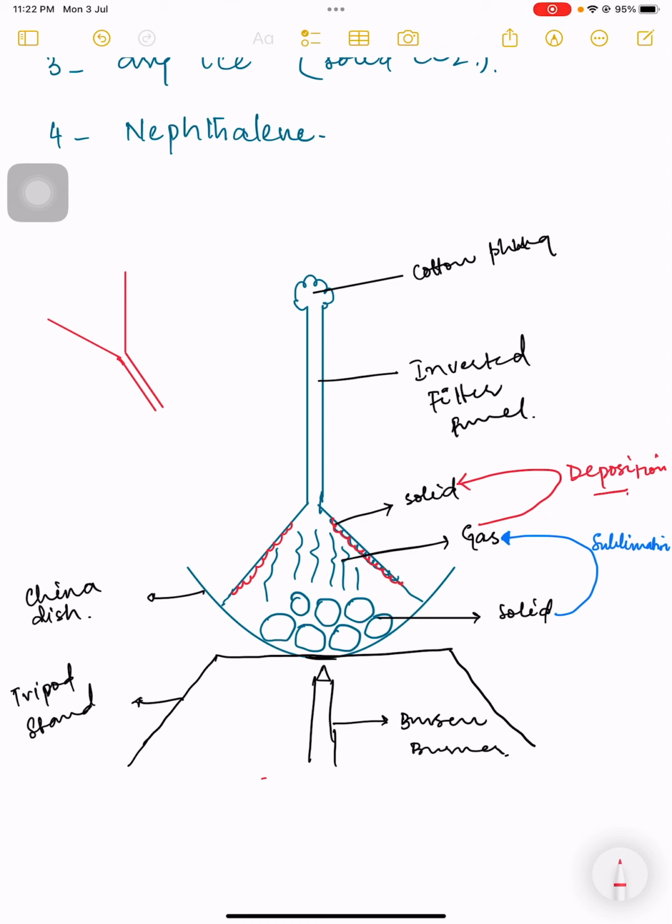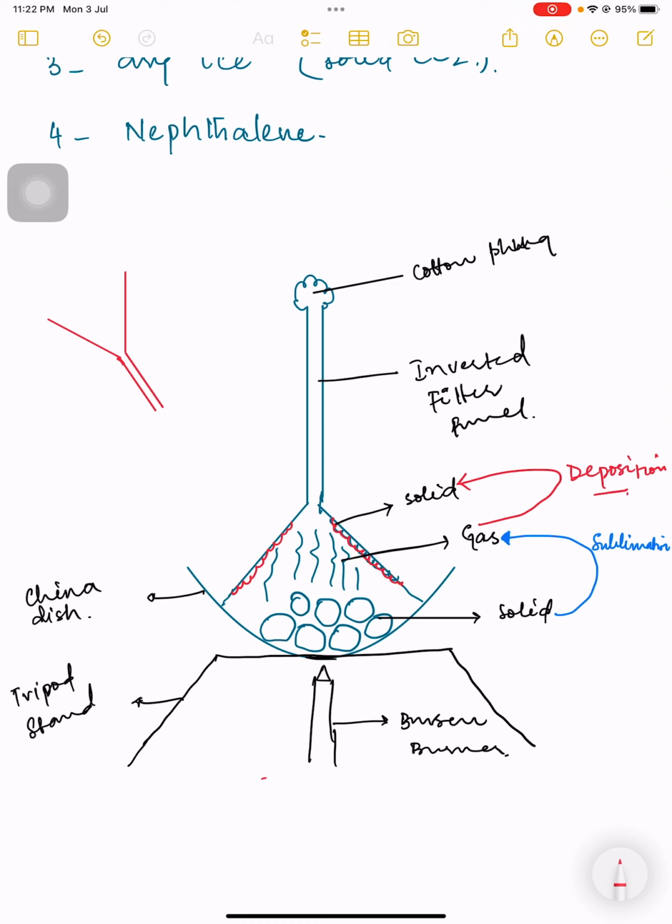You can see that the solid in the form of balls is taken in a china dish. The container, which is like a bowl, is called a china dish. It is made of a specific clay called china clay, that's why it is called a china dish, and it is placed on a tripod stand. It is a three-legged stand. We cannot see the third leg, it is behind the scene, but it is called a tripod stand. And there is a Bunsen burner. Labeling is really very important regarding paper number 4, that is called the ATP paper.